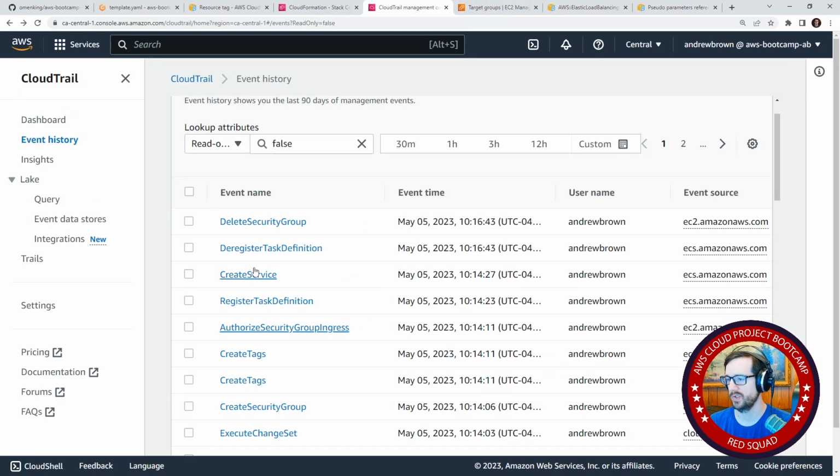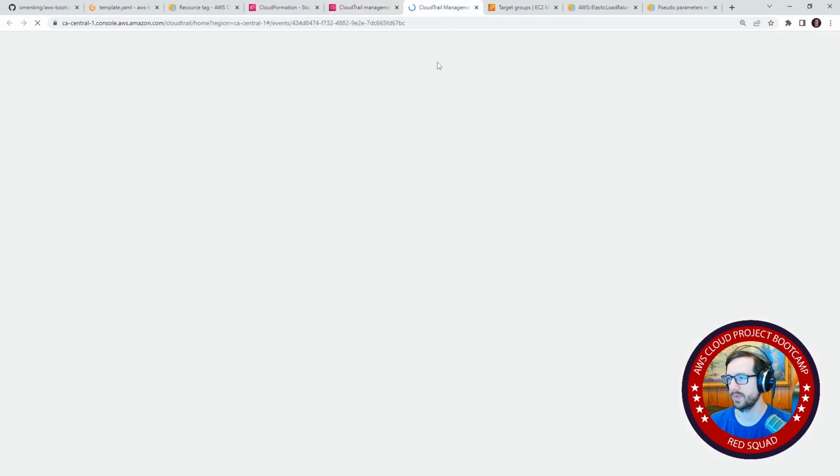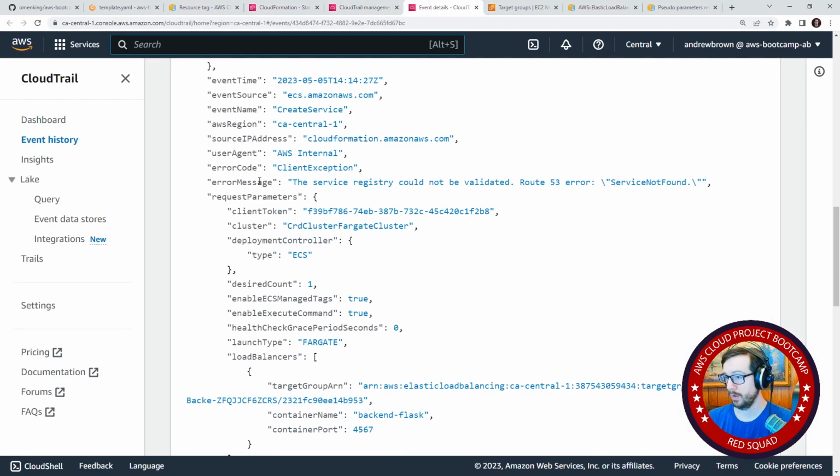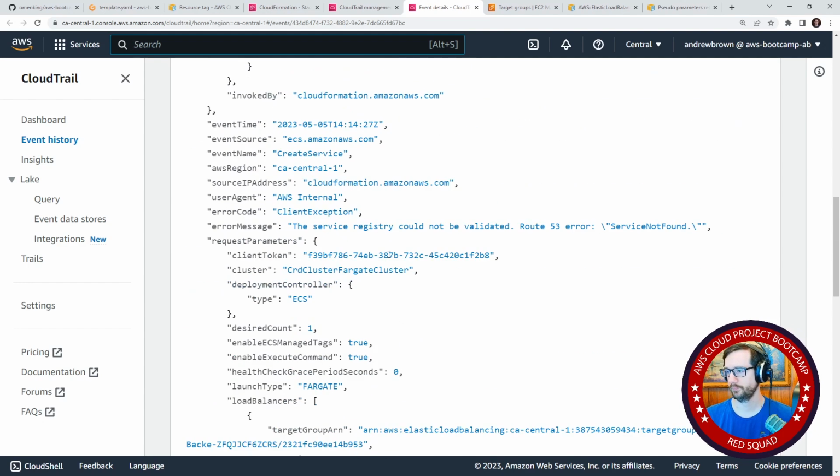Well, this registered this. Oh, you know what? It probably happened right here in the create service. That's where it happened. Okay, so we'll go here. The service registry could not be validated. Service not found. The service registry. And I think that has to do something with ECS Connect.